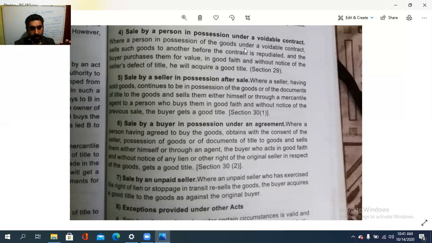Having sold the goods, he continues to hold the possession of the goods and of the documents of title belonging to that goods, and sells them either himself, on his own, or through an agent to a person who buys them in good faith and without notice of the previous sale. Without the knowledge that it was sold earlier, the buyer in good faith purchases that thing, then he can get a good title for that particular good. That is the sale by a seller in possession after the sale.